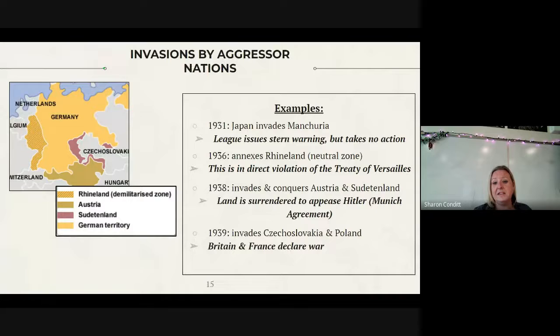As we looked at these aggressor nations, right, Japan invades Manchuria, the League just issues a stern warning. Germany annexes the Rhineland. Well, it's a total violation of the Treaty of Versailles, but oh well. In 1938, right, there's an invasion and conquering of Austria and Sudetenland. Well, land is surrendered. And in 1939, finally, right, Britain and France declare war upon the invasion of Czechoslovakia and Poland.